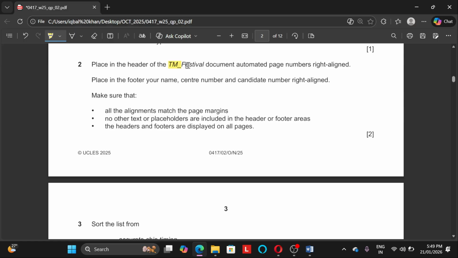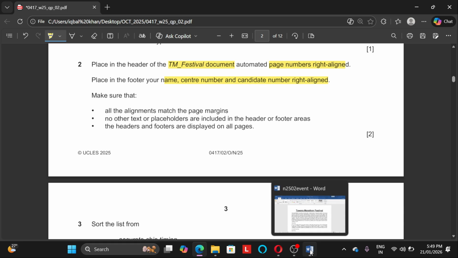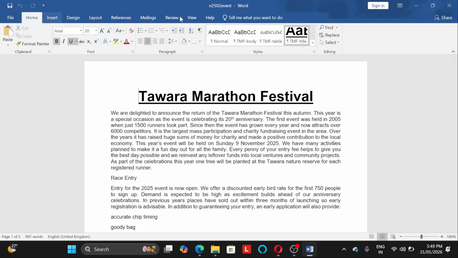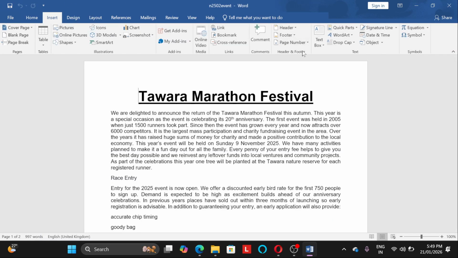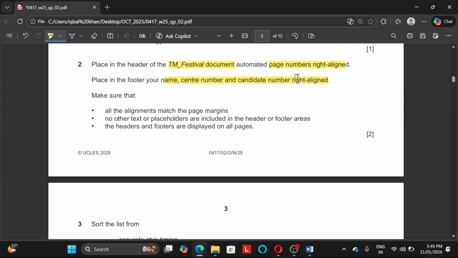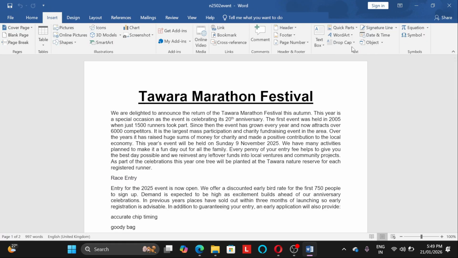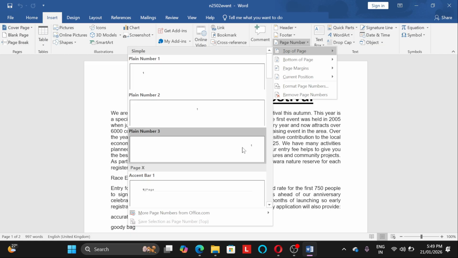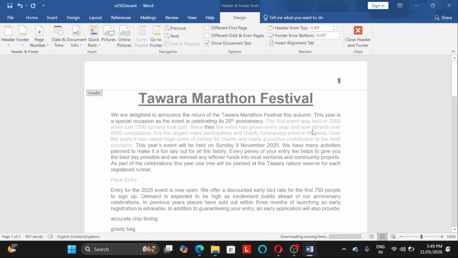Place in a header the TM Festival document automated page number right align, and in the footer name, center number, candidate number, right align. Okay, so we will start with the header first. Insert. In the header, they are asking us to put an automated page number right align. So insert, we will go to page number. In the header, it should be right align. Done.